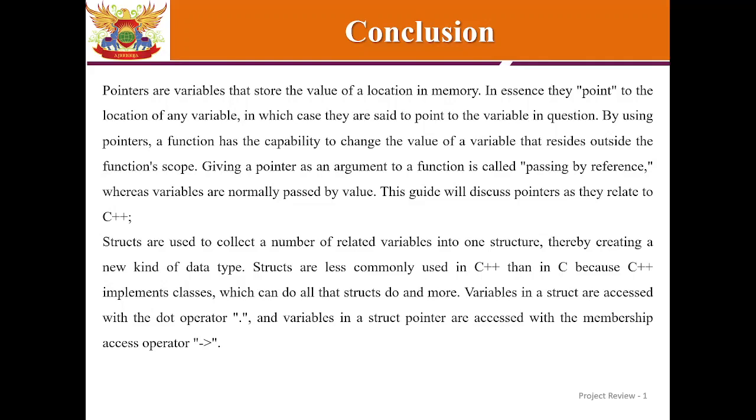Structs are used to collect a number of related variables into one structure, thereby creating a new kind of data type. Structs are less commonly used in C++ than in C because C++ implements classes, which can do all that structs do and more. Variables in a struct are accessed with the dot operator, and variables in a struct pointer are accessed with the membership access operator.